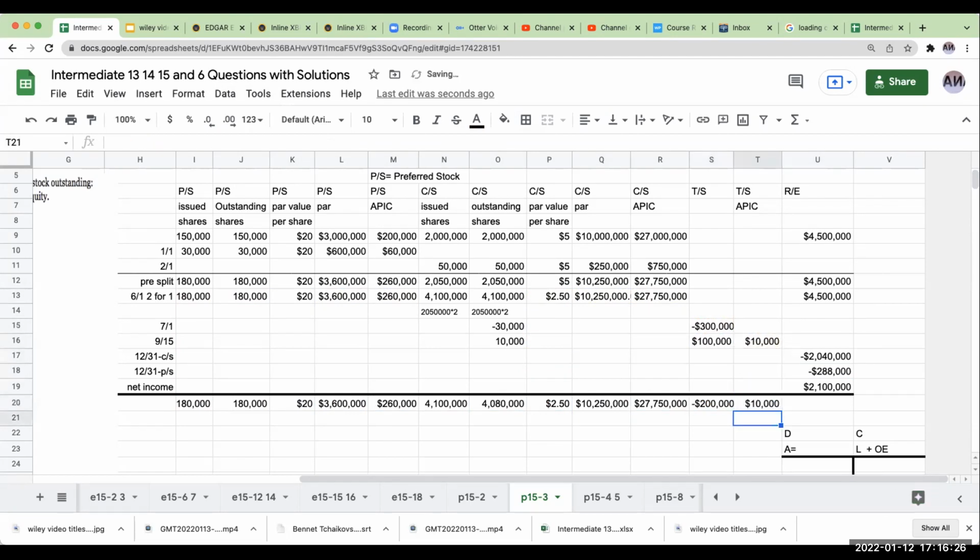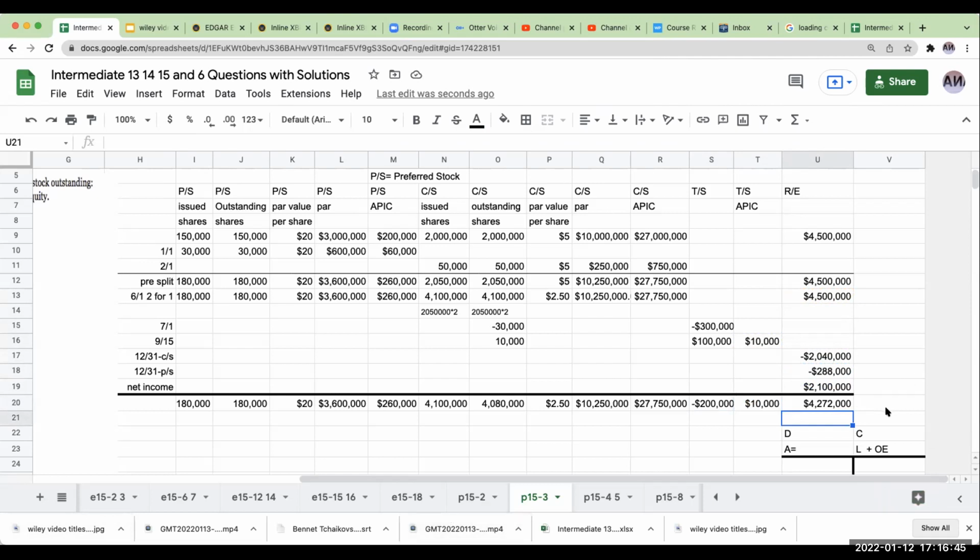My additional paid in capital treasury stock is going to be at 10,000. My ending balance in retained earnings is going to be 4.5 less the common dividend, less the preferred dividend, plus the net income, or 4,272,000.